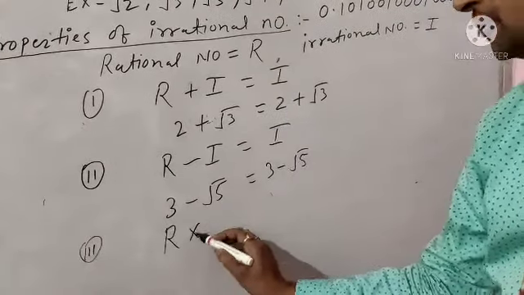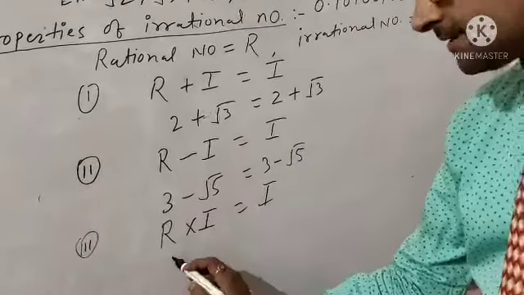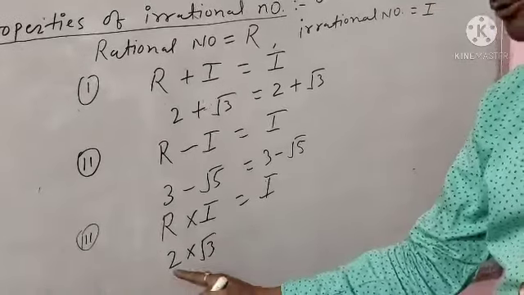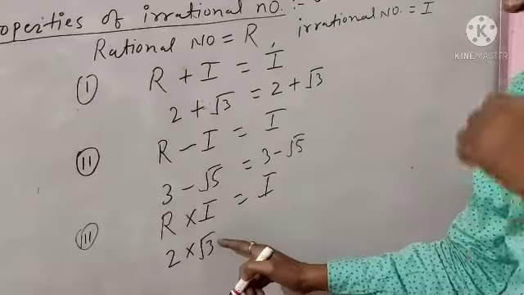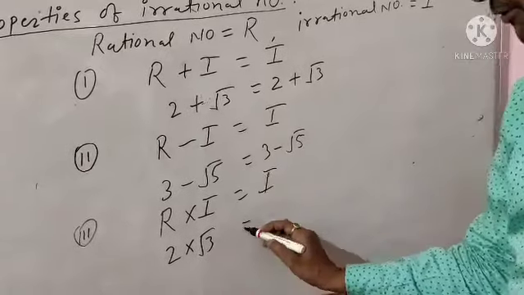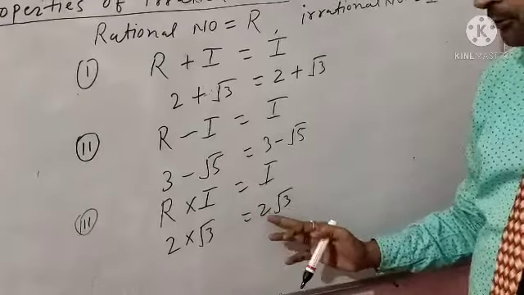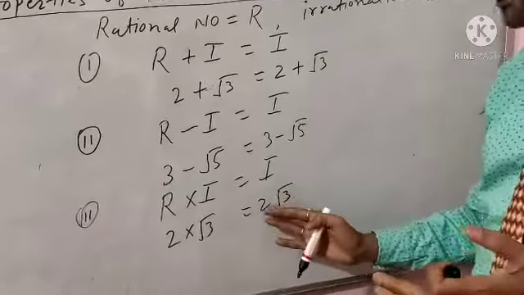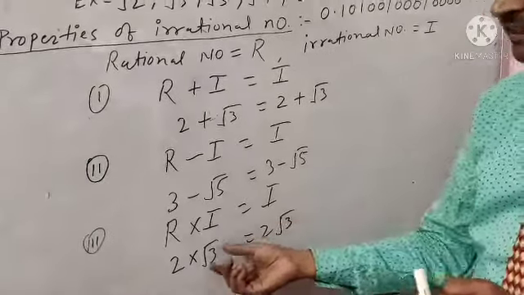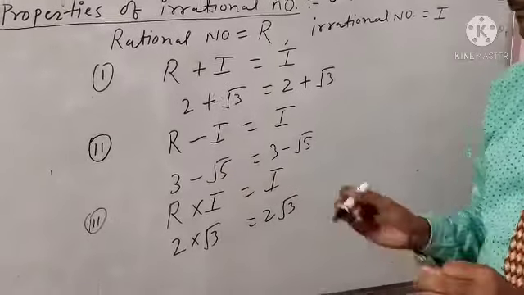The third one is rational number into irrational number is always irrational number. Let us see some example. 2 into root 3. Here 2 is the rational number and root 3 is the irrational number, and the combination of these two value is 2 root 3. If suppose someone asks you 2 root 3 is what type of number, so we can say 2 root 3 is the irrational number, because 2 is the rational number and root 3 is the irrational number, and combination of these two is always irrational number.